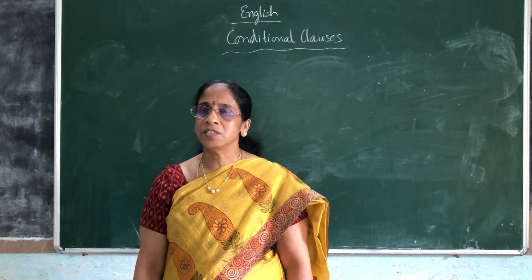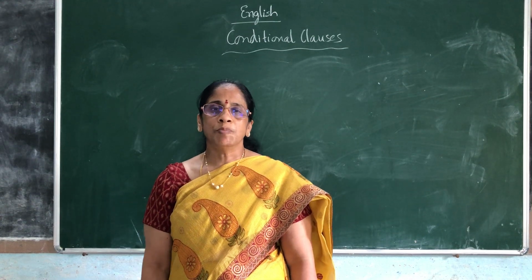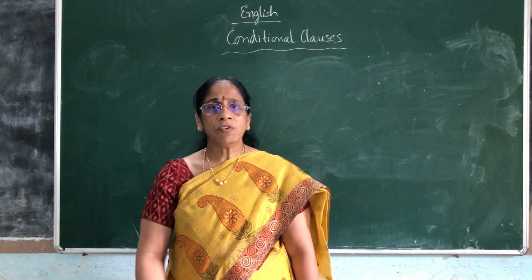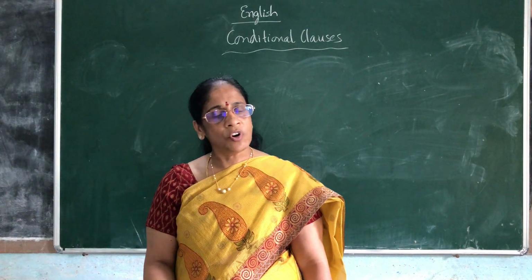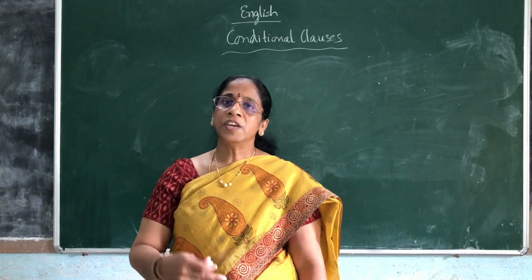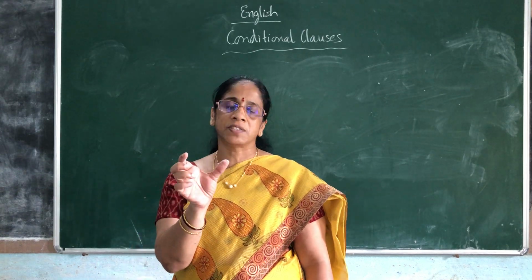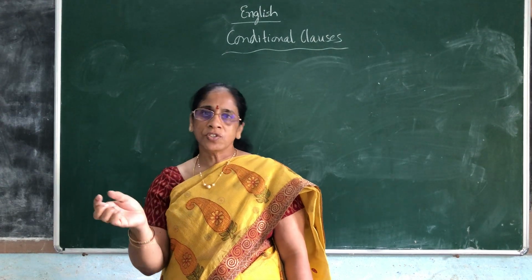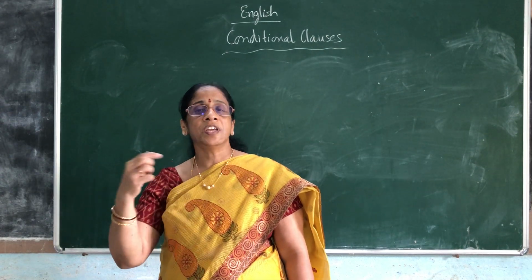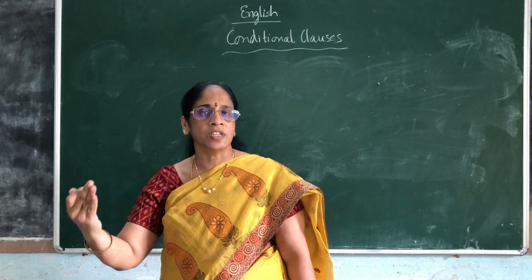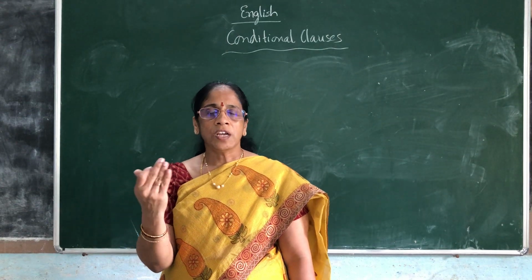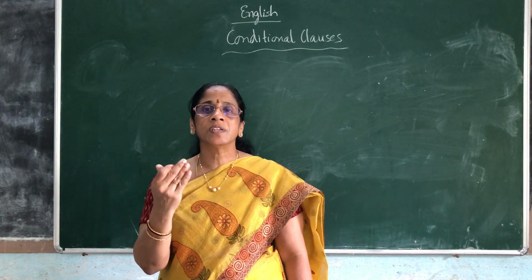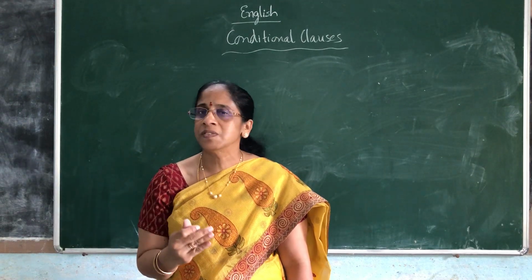So just for example I am giving you, when it rained. If you say simply when it rained, a question arises: what happened? So when it rained, they went inside. So this makes a complete sense. Even though they are incomplete, when it rained also has a subject and predicate in it, and they went inside also has a subject and a predicate in it. Like that, a clause is a group of words which are functioning as a member, that is a part of a compound or a complex sentence.